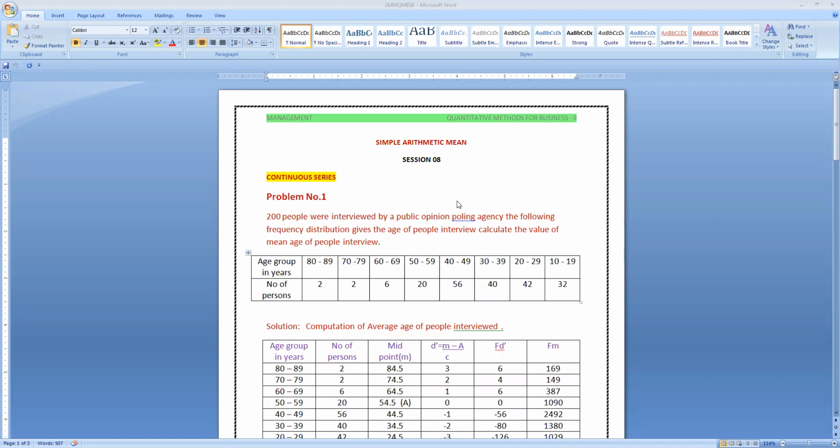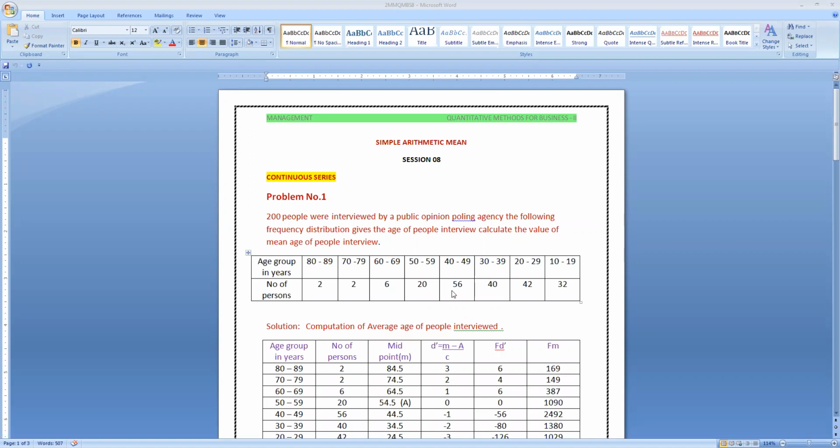So, in this class, we are discussing the same thing we did in the previous class, still more problems belonging to the continuous series. Here also, simple arithmetically, we are calculating the continuous series. Let us see one question here, problem number 1.